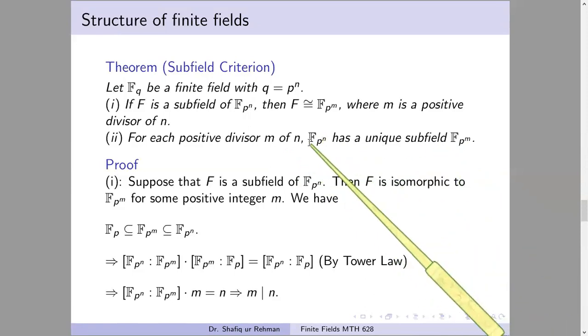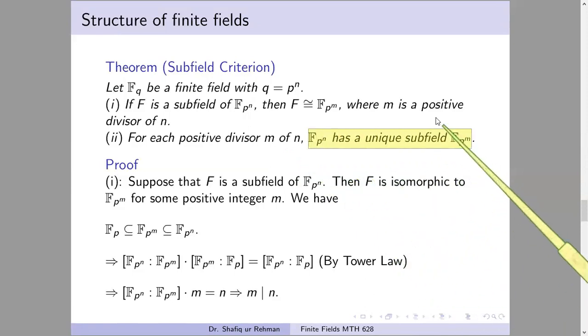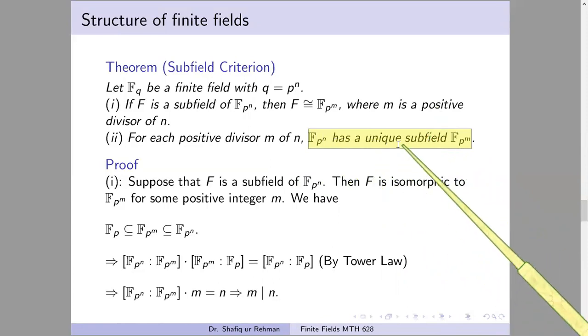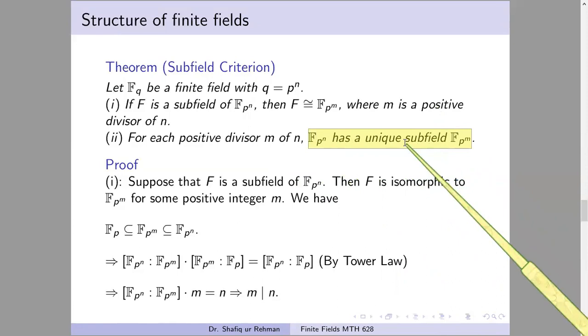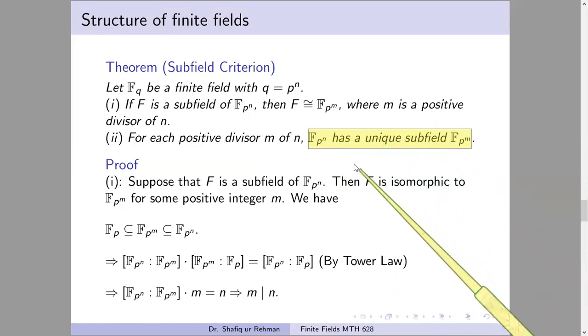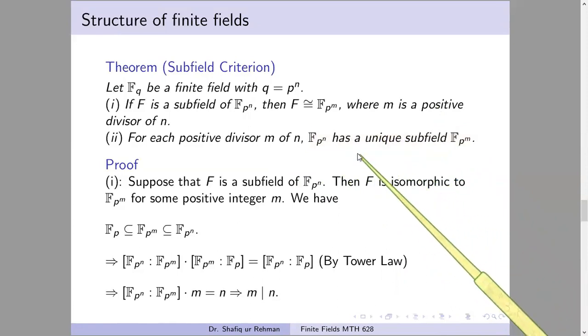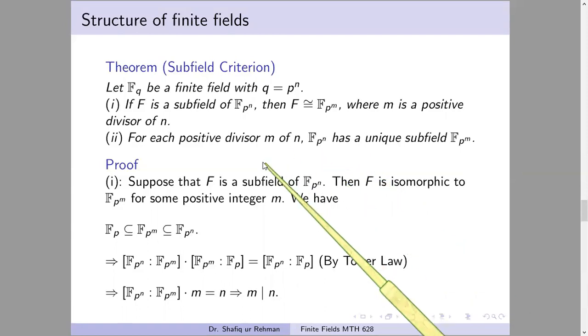So from each divisor we have a unique subfield, and part 1 tells us that these are the only subfields, obtained by divisors, nothing except the divisors. So this theorem gives the message that all the subfields of F_{p^n} are obtained just by the powers of p which are the divisors of n. So this is the message of this theorem.